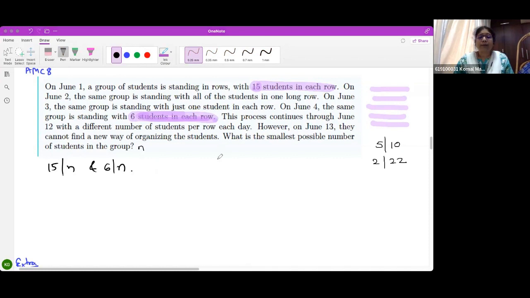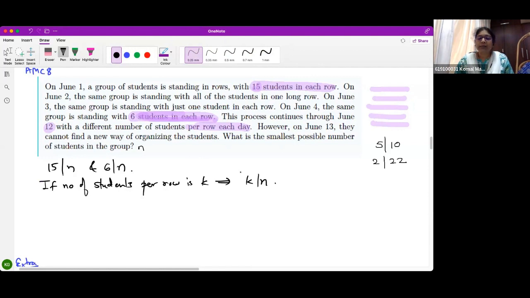These two pieces of information I have. What extra information do I have? This process continued through June 12 with a different number of students per row each day. What do you mean by that? See, if the number of students per row is k, then k must divide n. If the number of students per row is k, that implies k must divide n, correct?